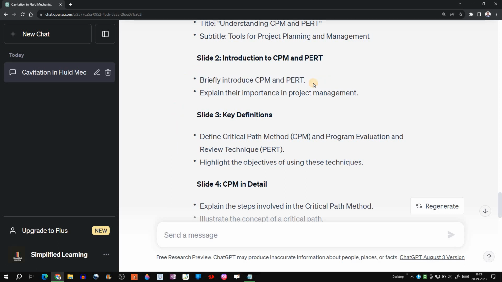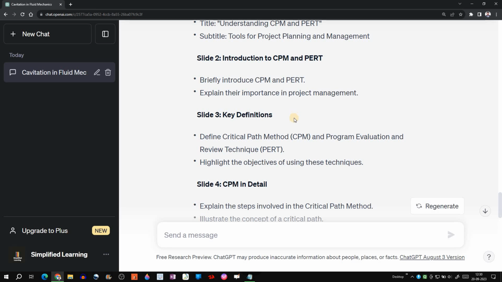All right, it is not giving the complete content. If you want complete content, then what we can do is we can copy this specific thing and put it in the ChatGPT query tab. Then it will be giving the introductory part of CPM and PERT. Okay, it is asking us to explain their importance in project management. So whatever details you want to seek in the presentation, you can also put those specific topics in ChatGPT and have it noted somewhere, because this specific question we had asked is regarding slide ideas, means slide skeleton, overall structure of the slide.